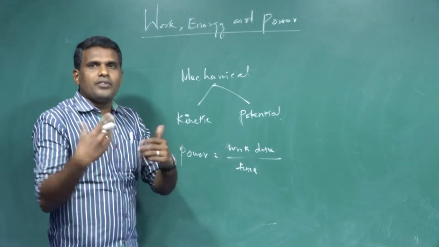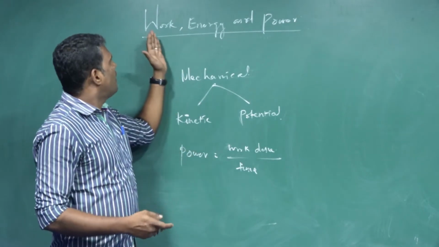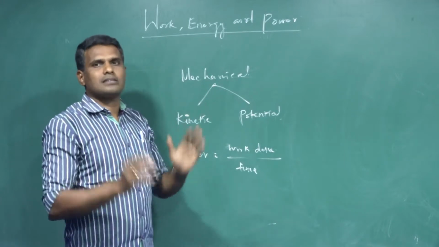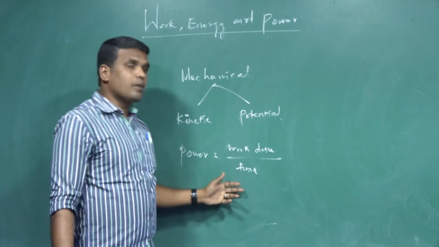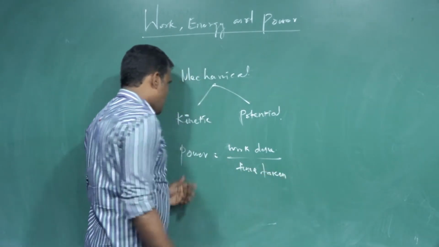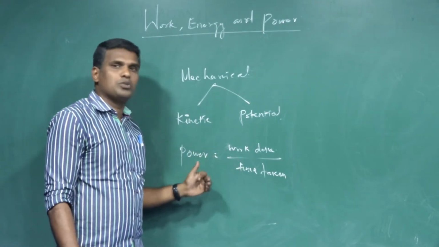I can give you a simple example to understand what is work, what is energy, and what is power. With a simple example, we can discuss all the three. So, how will you define power? Power is work done by time taken. It is work done divided by time taken. And here you can say power and time taken are inversely proportional.